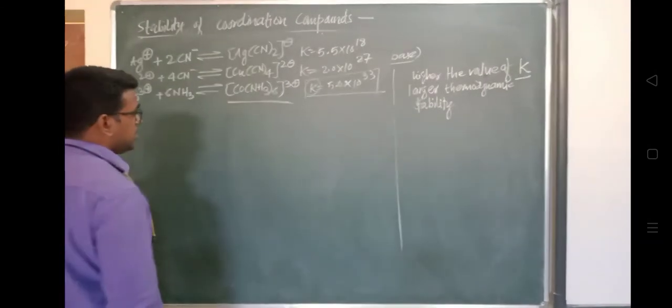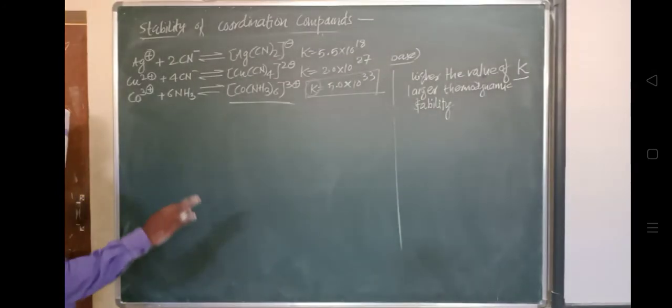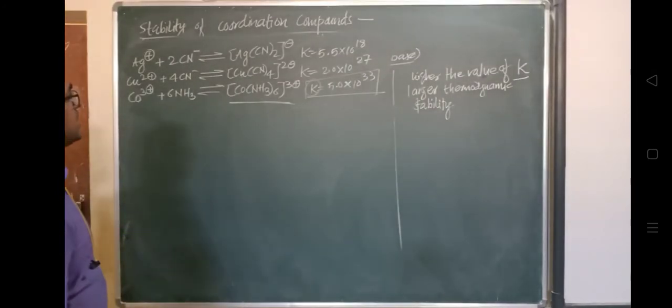Now the next thing that will come to our mind is that there is not only the parameter K, but there are other factors too.